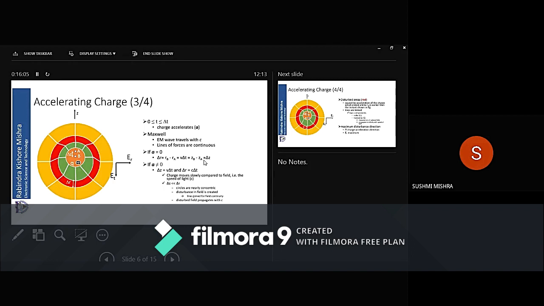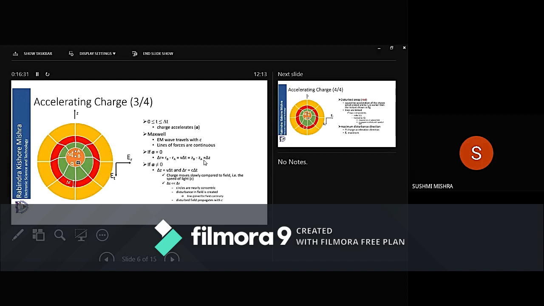Now, when that happens, that shows you that this field has been disturbed in the red region. Outside the red region, it is constant, it is not disturbed. Within the green region or within the yellow region, it is constant, it is not disturbed, but it is disturbed in the red region.